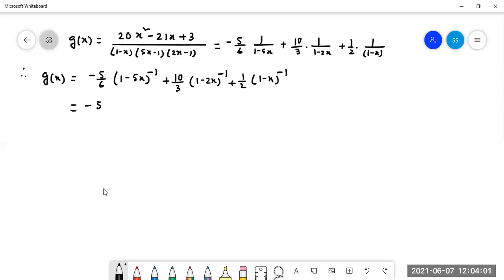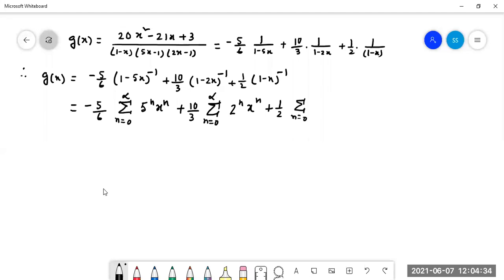So from here we can write minus 5 by 6 summation n equal to 0 to infinity 5 to the power n x to the power n, plus 10 by 3 summation n equal to 0 to infinity 2 to the power n x to the power n, plus half summation n equal to 0 to infinity x to the power n.